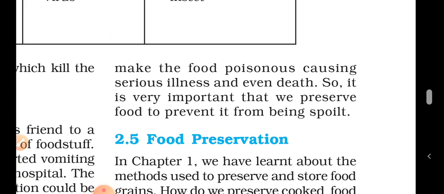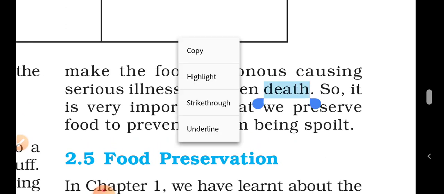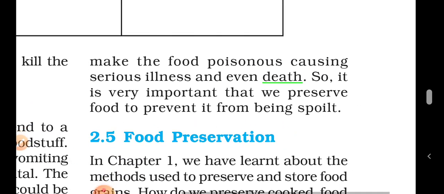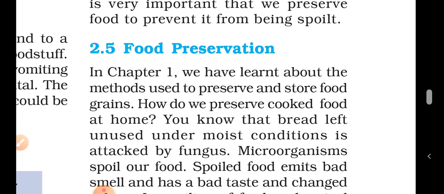That make the food poisonous, causing serious illness and even death. So it is very important that we preserve food to prevent it from being spoiled. Food preservation. How can we preserve a food from getting spoiled?